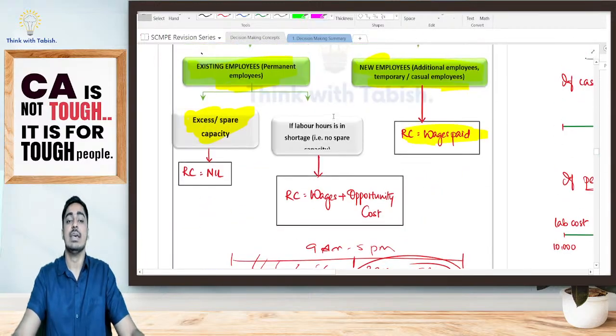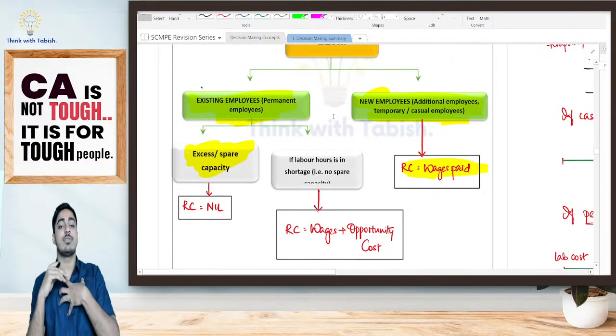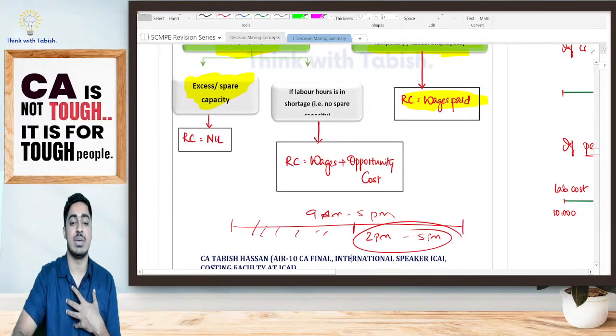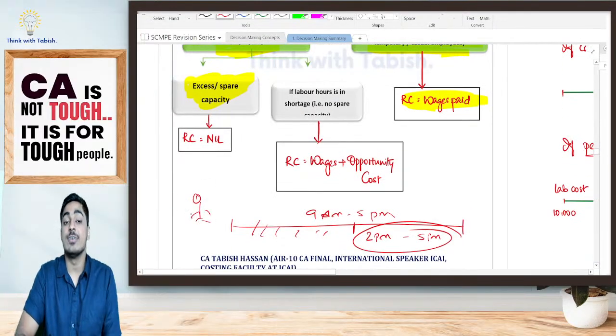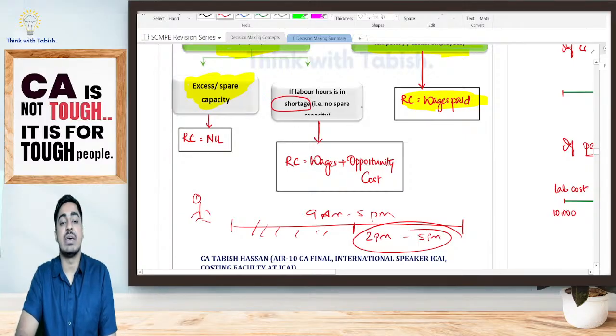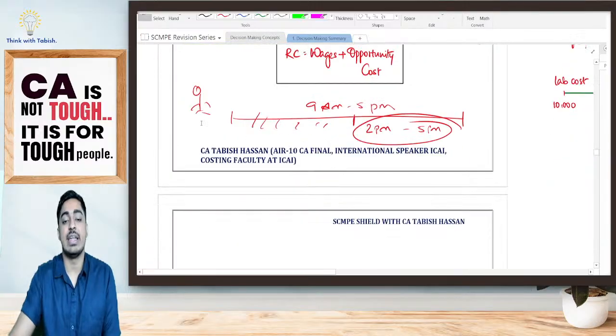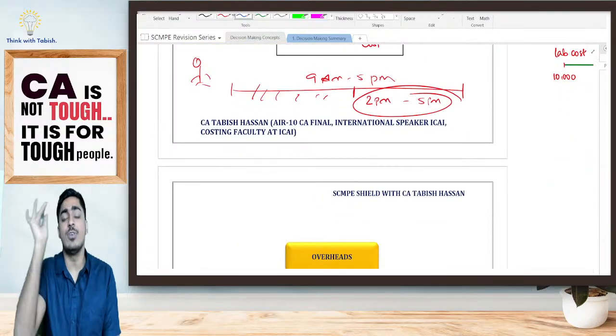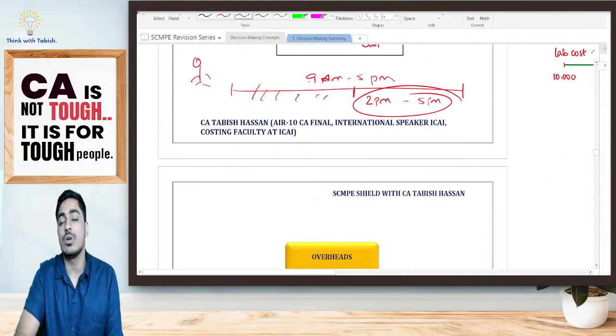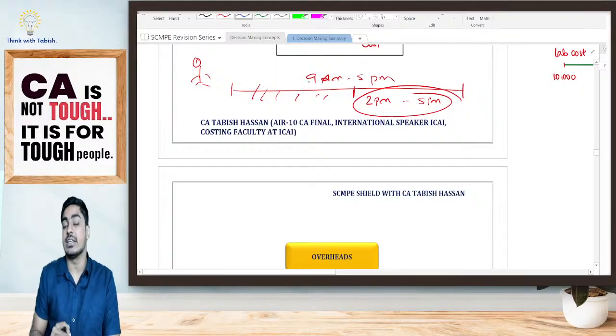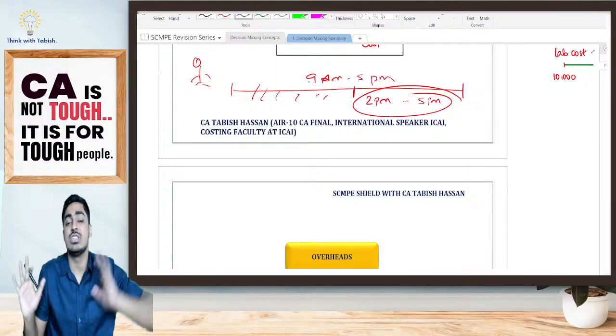Now, second case: I'm getting the work done from my existing employee. However, labor hours are in shortage. There is no spare capacity. He is already working full time, morning 9 o'clock to evening 5 o'clock. He is working full time for CA Inter. He is taking care of all the administration for CA Inter.